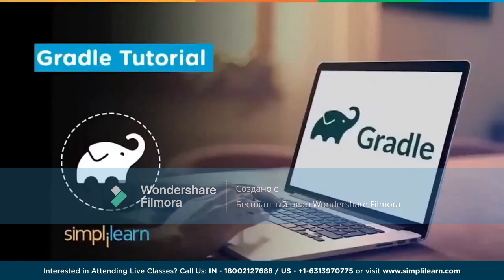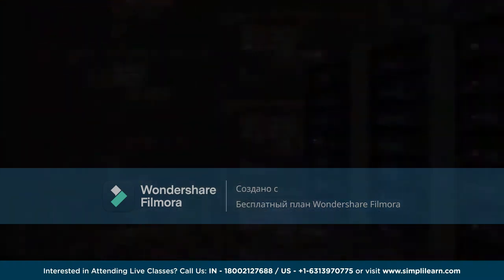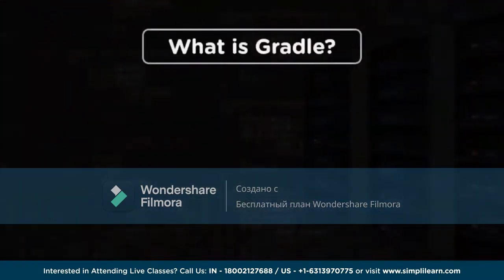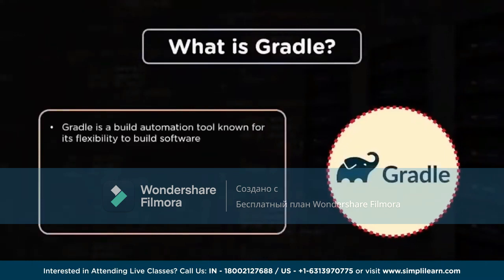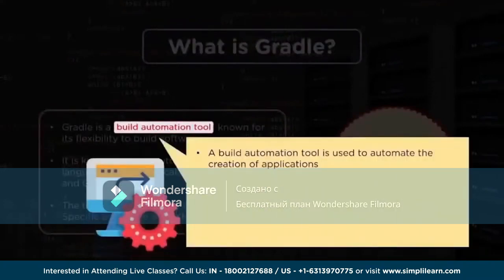And in this one we will also be working on some demos and some hands-on to understand how we can make use of Gradle for performing the build activity. So let's begin with the first understanding of what exactly Gradle is all about. Gradle is a build tool which can be used for build automation, and it can be used for various programming languages. Primarily it's used for Java based applications. It's a build tool which can help you automatically prepare the builds and perform the automations.